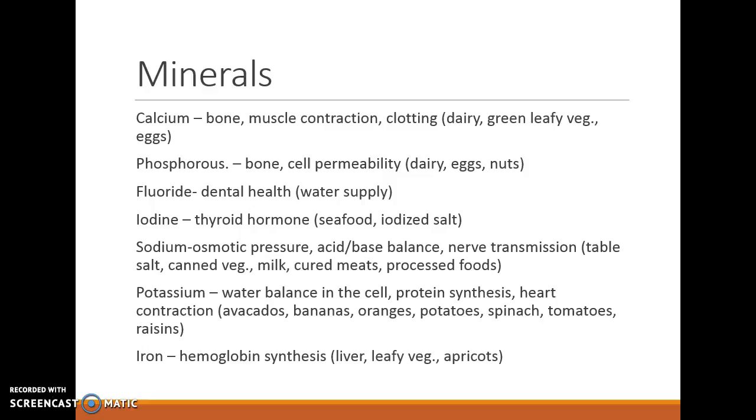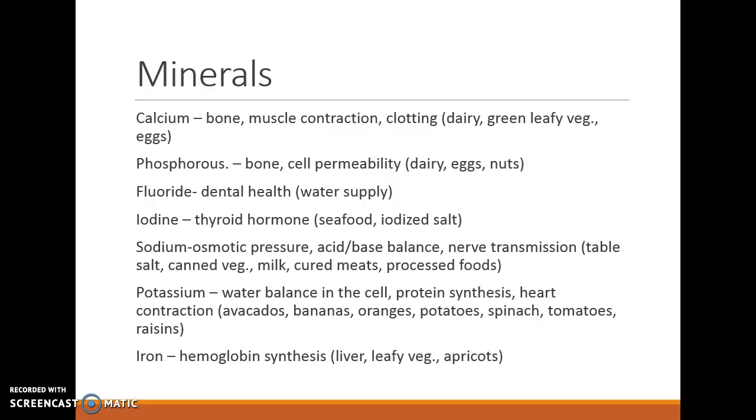Fluoride is connected to dental health. Fluoride is often in the water supply. Iodine is connected to thyroid hormones, and we find that in iodized salt. It's not in there naturally, it's added to the salt, and also in seafood. Sodium has to do with osmotic pressure, also our acid and base balance, and nerve transmission. Table salt contains sodium. Also canned vegetables are high in sodium, cured meats, processed food, and also milk contains sodium.